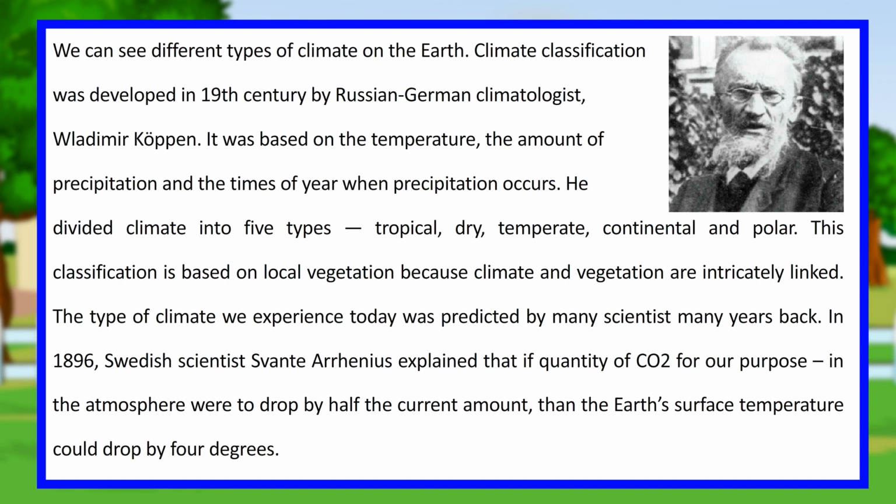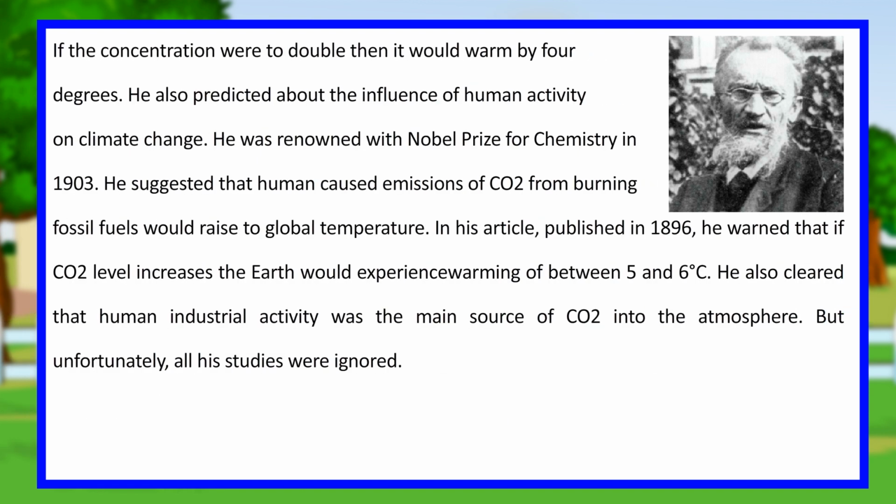The type of climate we experience today was predicted by many scientists many years back. In 1896, Swedish scientist Svante Arrhenius explained that if the quantity of CO2 in the atmosphere were to drop by half the current amount, then the Earth's surface temperature could drop by 4 degrees. If the concentration were to double, then it would warm by 4 degrees. He also predicted the influence of human activity on climate change. He was awarded the Nobel Prize for Chemistry in 1903.